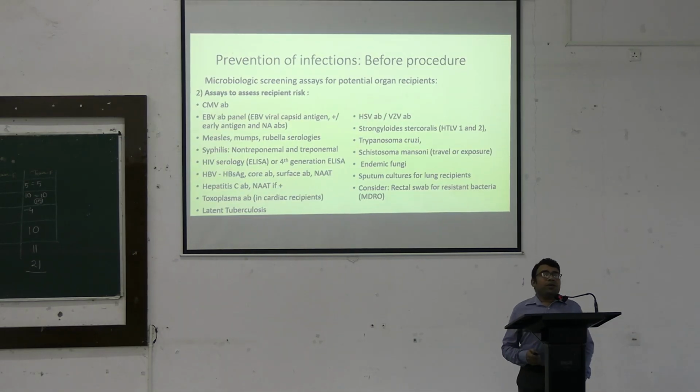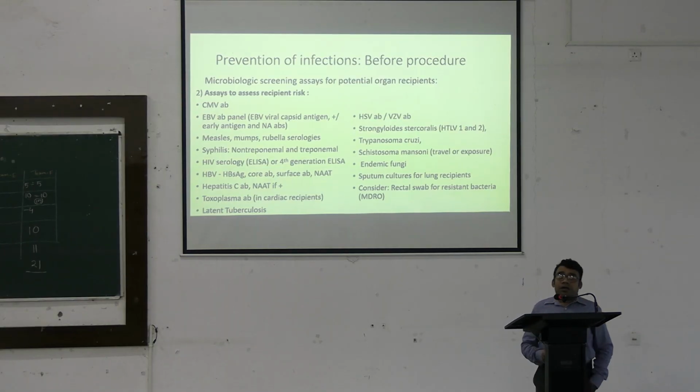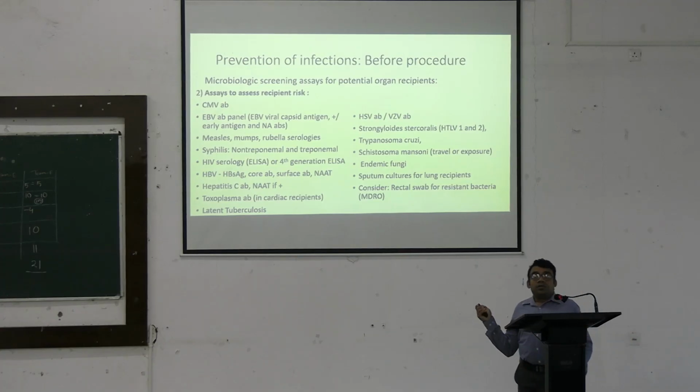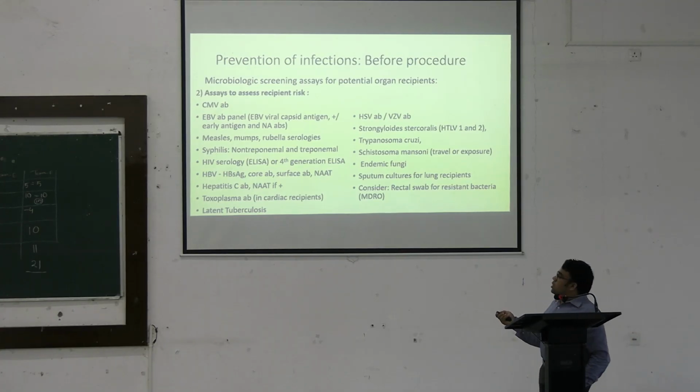Next, we have to do a series of investigation in the recipient. What are those? The important investigation would include the viral profile, including cytomegaloviruses, Epstein-Barr virus, the measles, mumps, rubella. Sexually transmitted diseases would include syphilis, HIV, hepatitis serology, and toxoplasmosis.